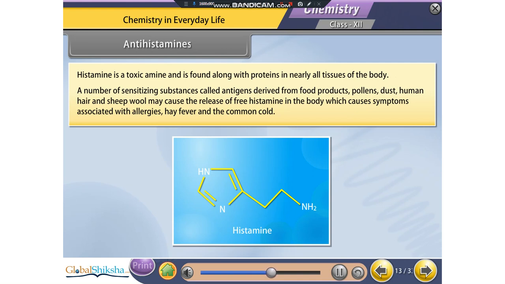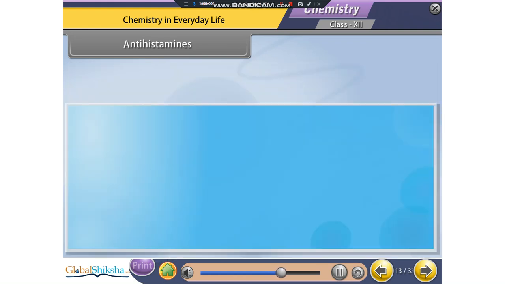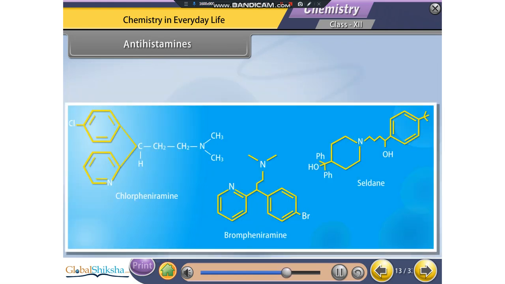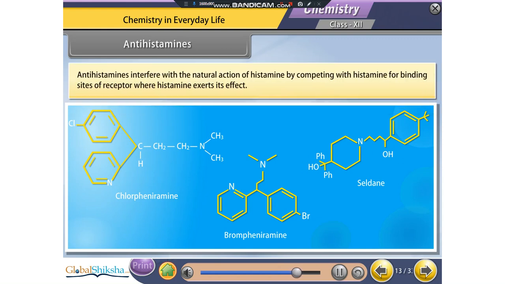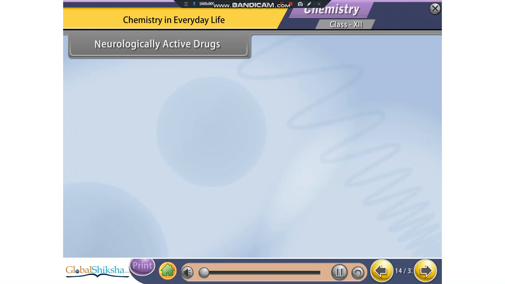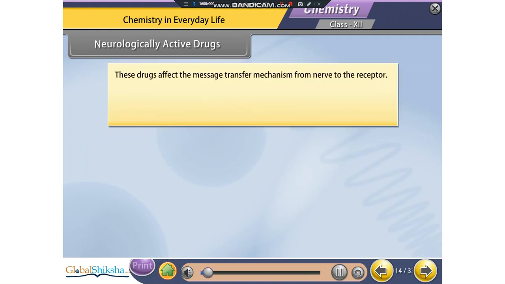An antihistamine relieves these symptoms by blocking the action of histamine. For example, chlorpheniramine, brompheniramine and Seldane. Antihistamines interfere with the natural action of histamine by competing with histamine for binding sites of receptor where histamine exerts its effect. Neurologically active drugs. These drugs affect the message transfer mechanism from nerve to the receptor.